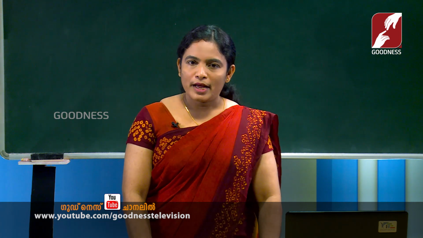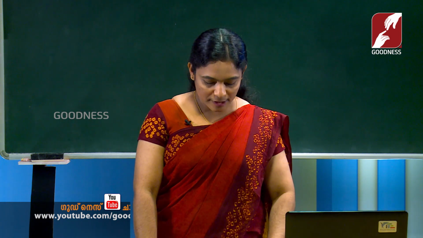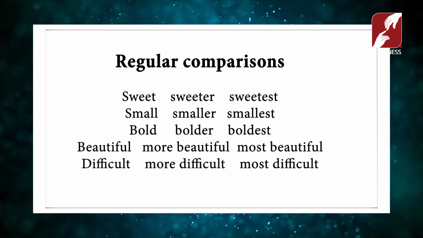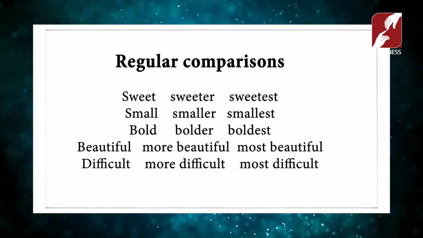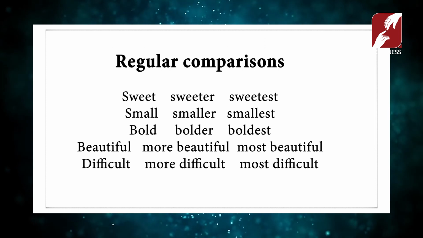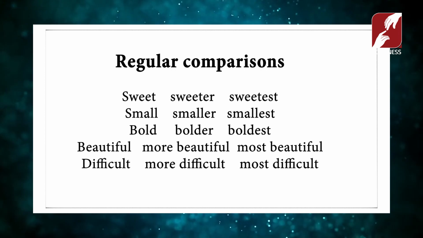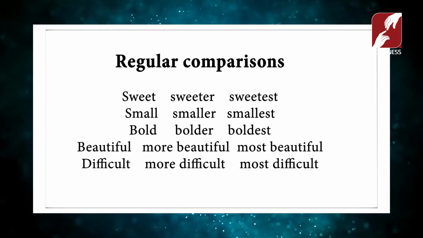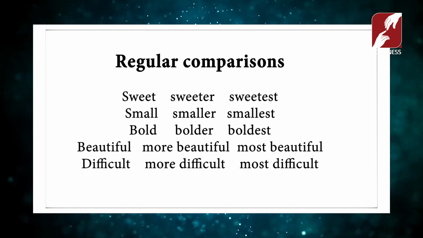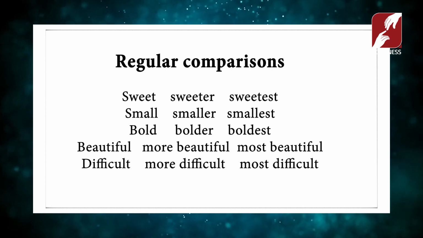Now I hope you understood. Let us go through the activity from your textbook. Take page number 22. Before that, I will introduce you to some regular and some irregular comparisons. Here see the words: sweet, sweeter, sweetest; small, smaller, smallest; bold, bolder, boldest; beautiful, more beautiful, most beautiful; difficult, more difficult, most difficult.